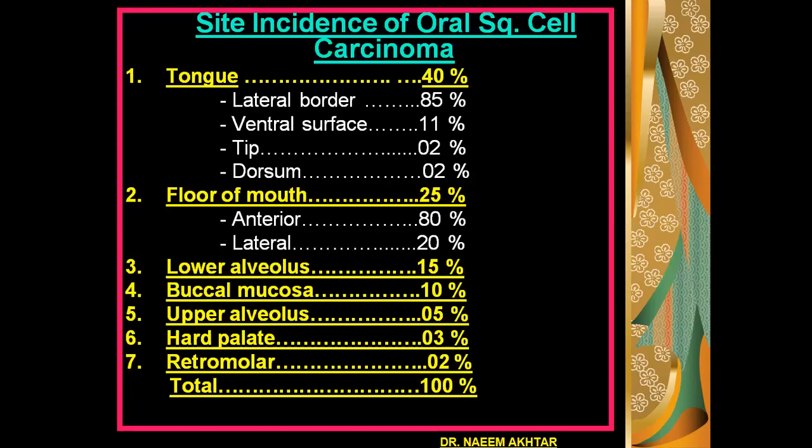If we consider the floor of mouth, the anterior part is more commonly affected, in 80% of the cases, and the lateral part shows 20% of the incidence.